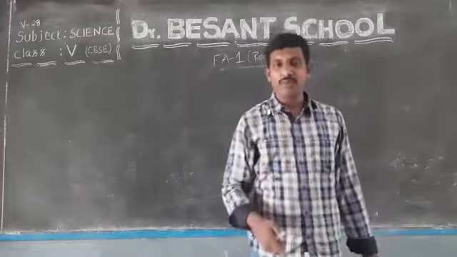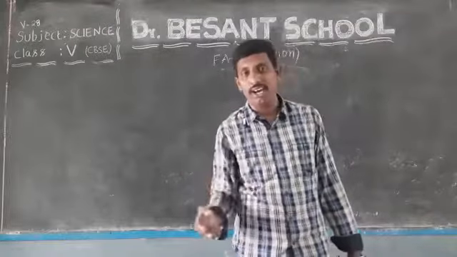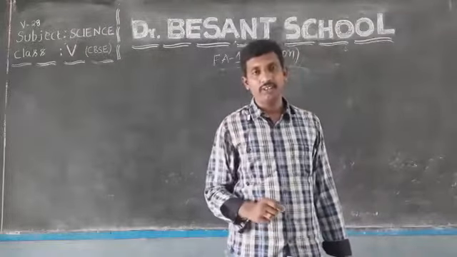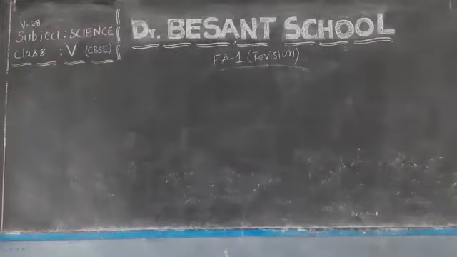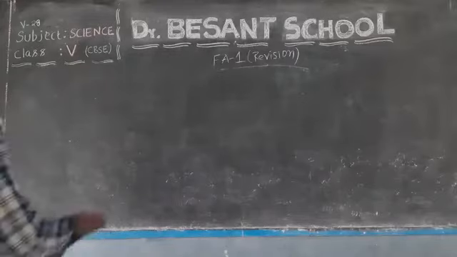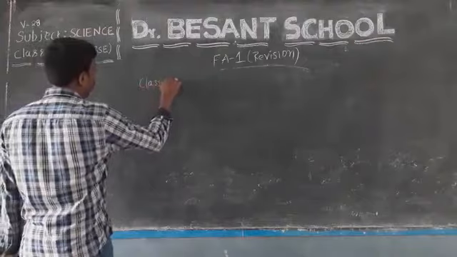What is the other name for vertebral column? Backbone. Backbone is also known as vertebral column or spine. You can also remember it as spine. Okay, my dear students. So now we are going to classify the animals based on the presence or absence of vertebral column.